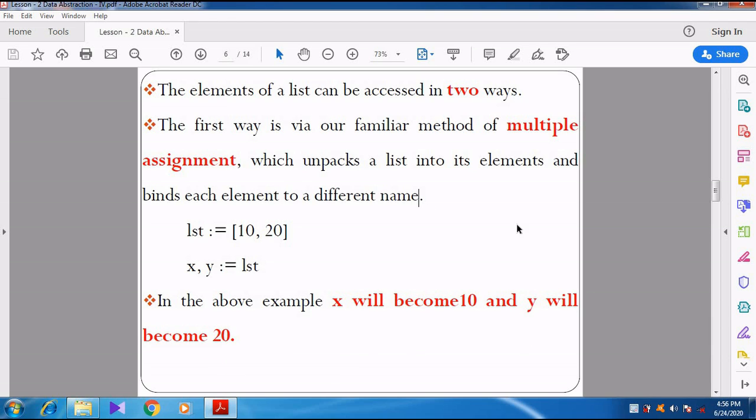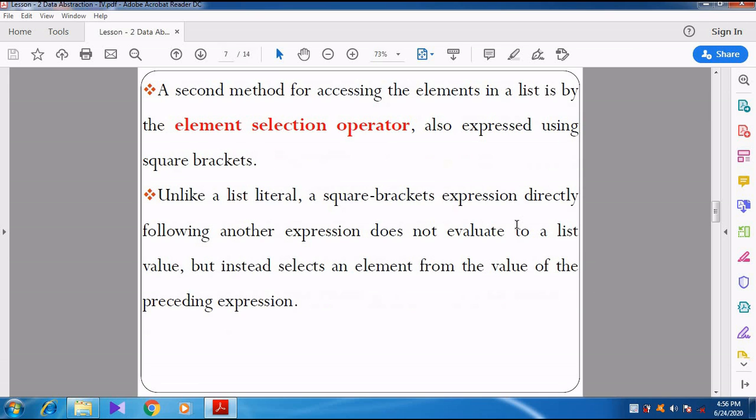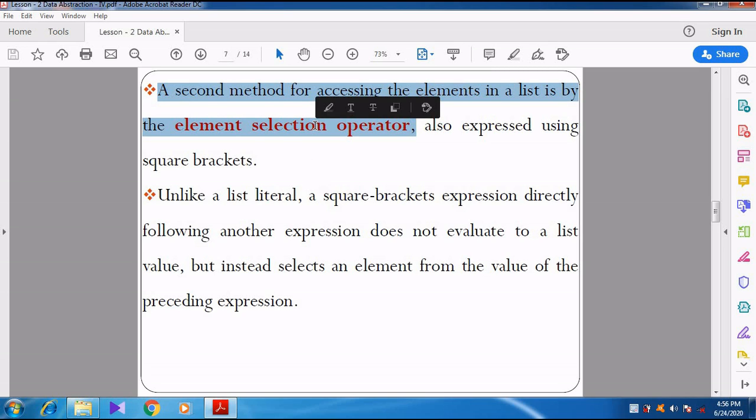Right? So this is the first method. Then we are going for the second method. The second method for accessing the elements in a list is by the element selection operator. What is meant by the element selection operator? Same thing, but we are going to access each and every element in the list through its index, that is the memory index.